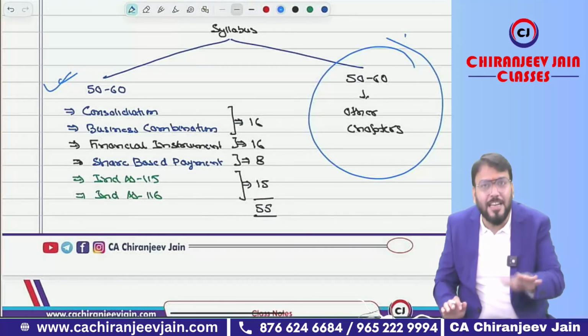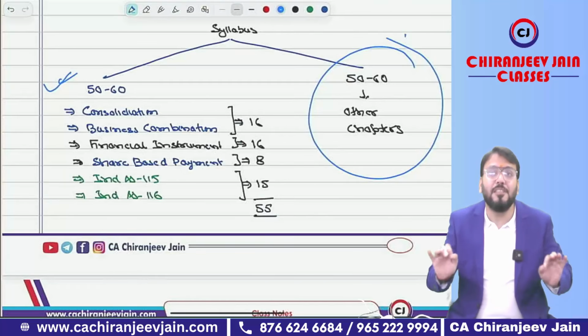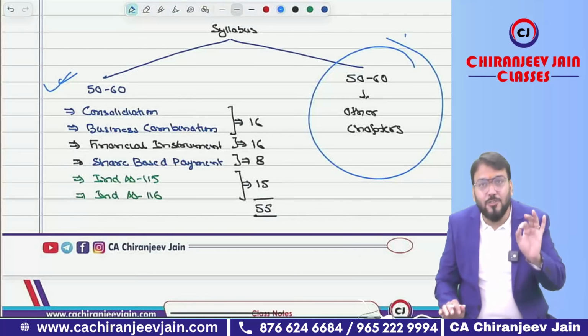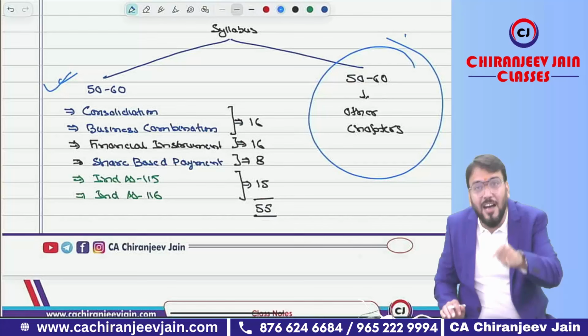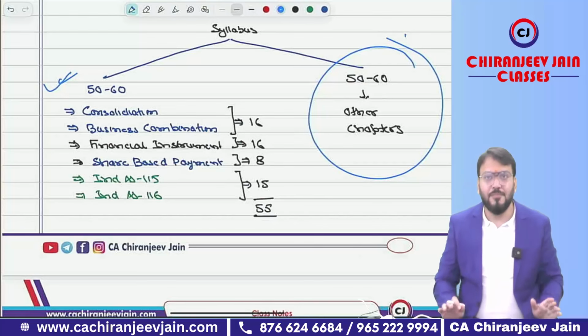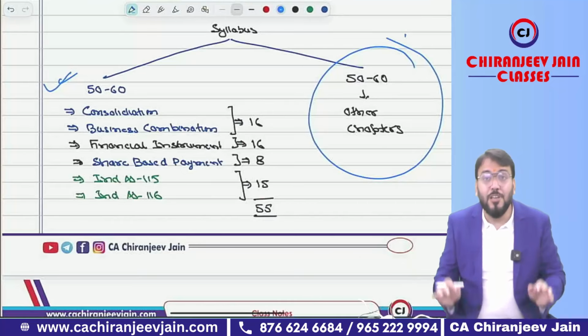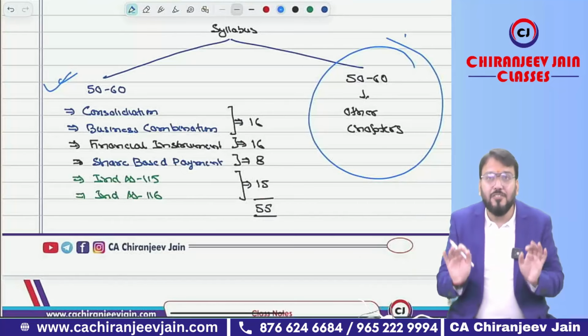whether they are in any category. However, I don't believe in ABC categories. From my point of view, A category are those chapters from which the questions are asked in your particular exam. That is the only A category, and that only ICAI knows. We don't know. We can only expect, and just try to understand.